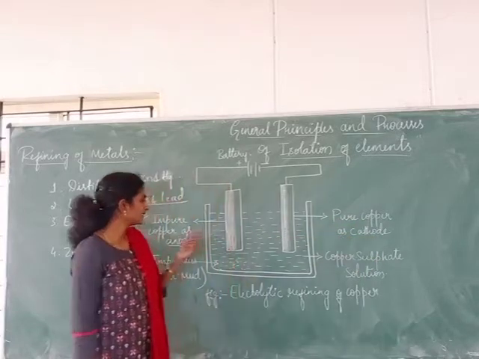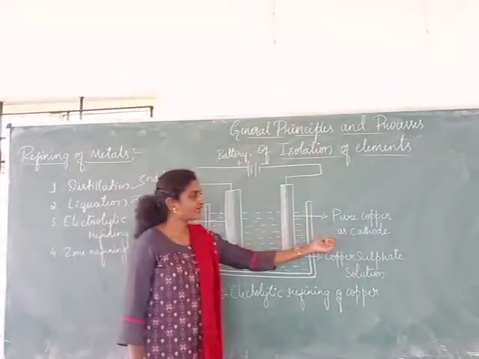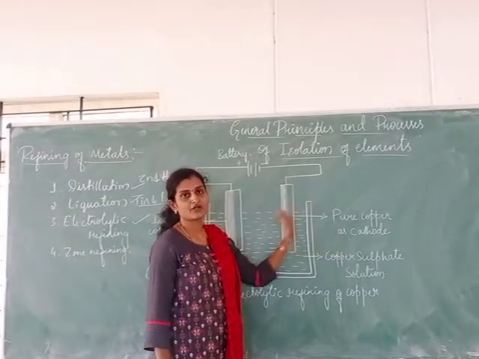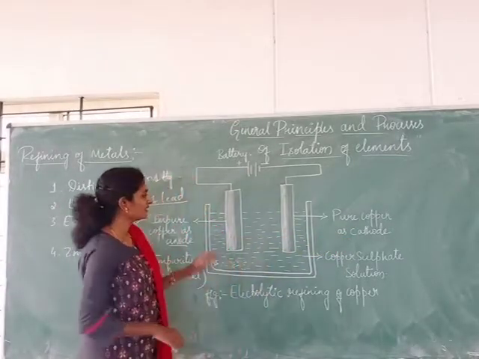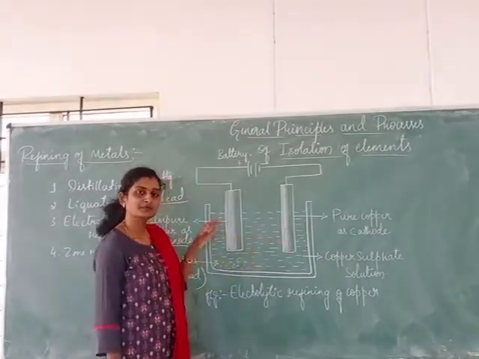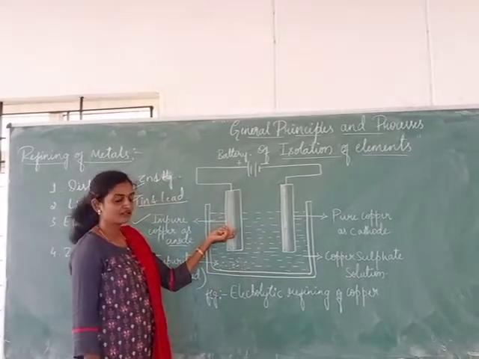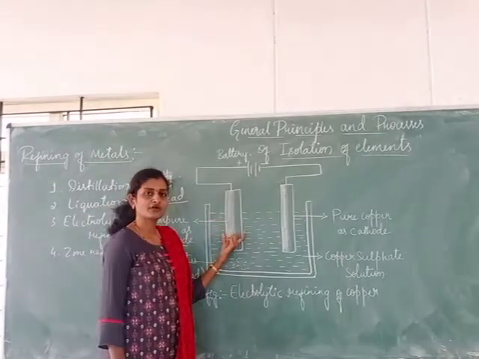And you know that at the anode oxidation takes place, that is, loss of electrons, and at the cathode reduction takes place, that is, gain of electrons. In the beginning, the anode will be thick and the cathode will be thin. As the process continues, due to oxidation the metallic rod gradually becomes thin.